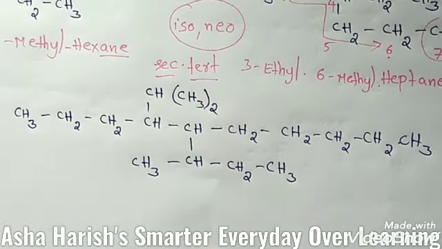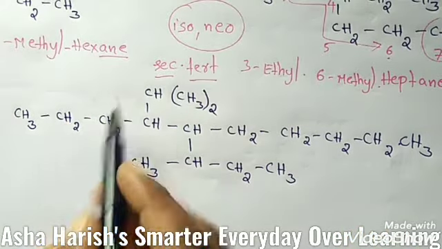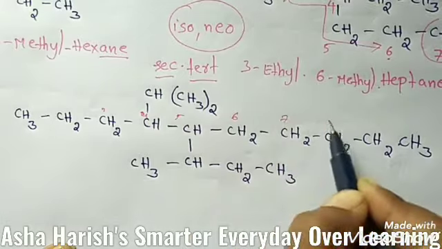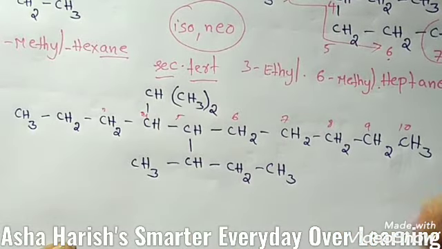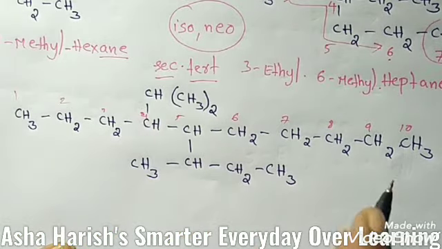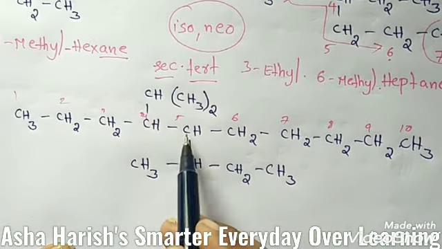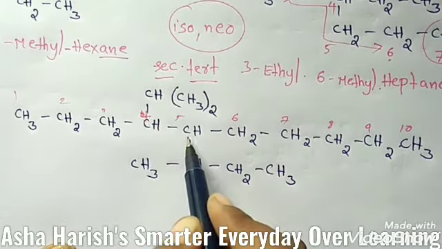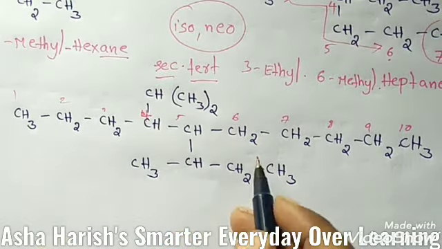if you count the total carbons here, then 1, 2, 3, 4, 5, 6, 7, 8, 9, 10. According to the longest carbon chain rule, at the fifth carbon and the fourth carbon, the substituents are located.